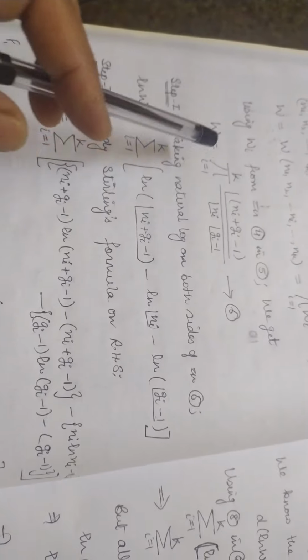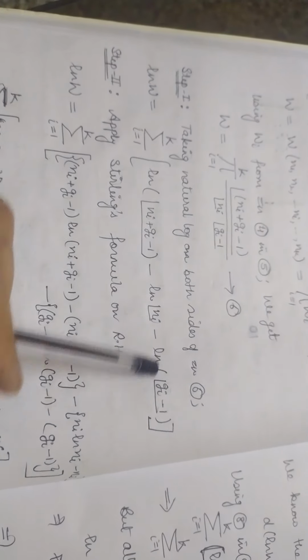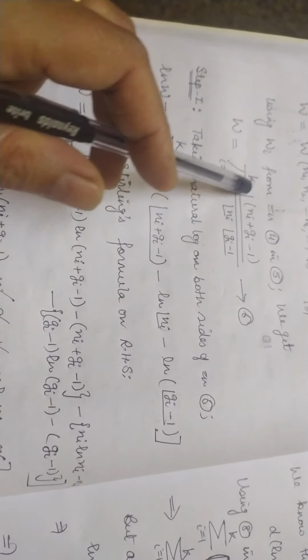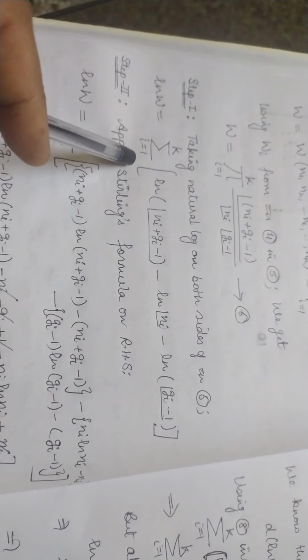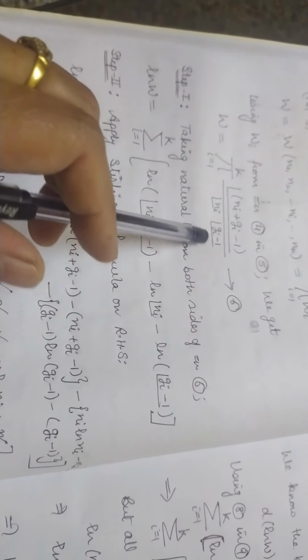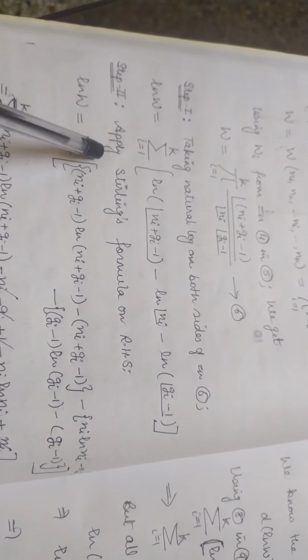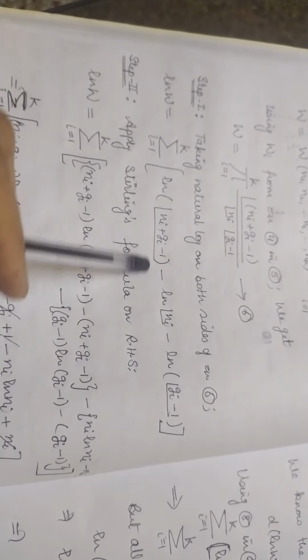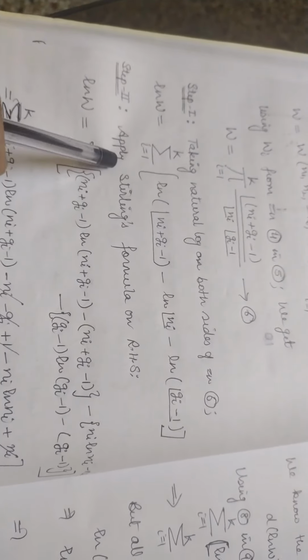Step 1 is taking natural log on both sides. So I have taken the natural log, and you know that while taking the natural log, product always changes into summation sign. So pi has been changed into the summation sign. I'll get this equation. These are in the denominator, so there must be a negative sign over here. Second step is applying Stirling's formula, because I have to remove these factorials. Just to eliminate these factorials, I have to apply Stirling's formula.